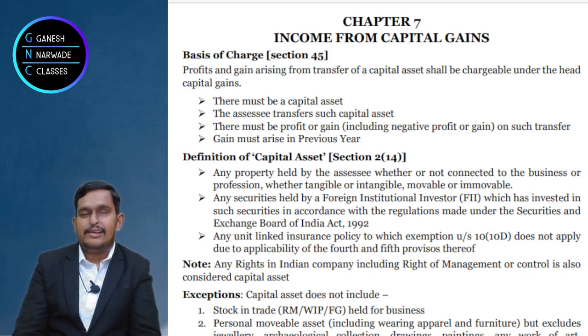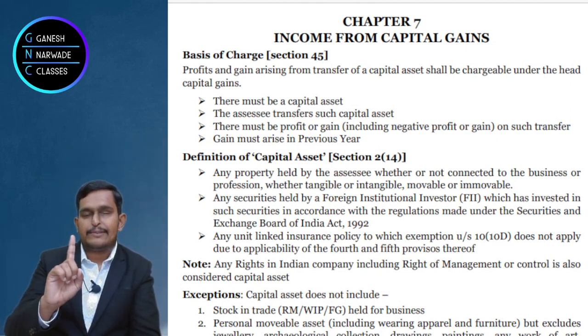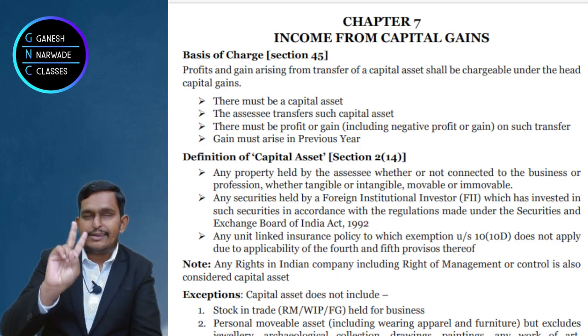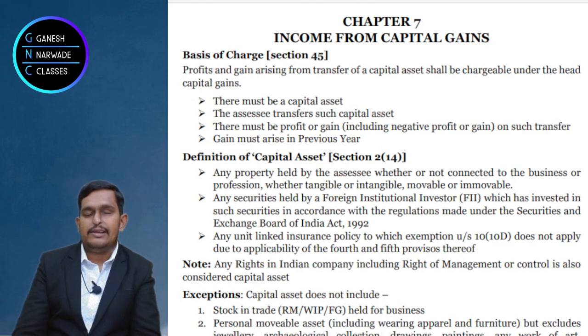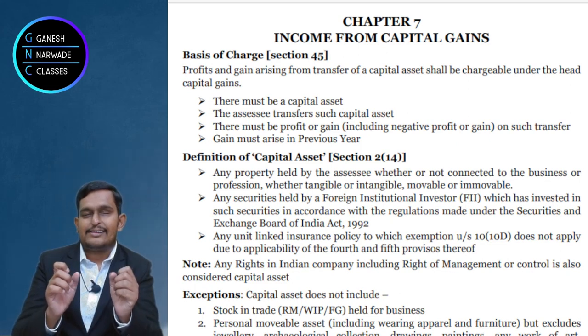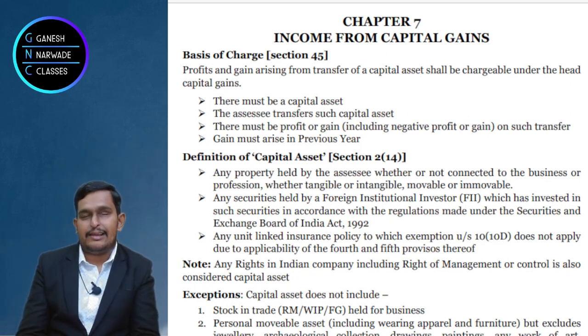Now let's see what are the 4 conditions under section 45. Basics of charge, 4 conditions only. First one, there must be a capital asset. Second one, it must be transferred. Third one, you must get either profits or losses from such transfer. And last one, all this should happen in the previous year, right? If this happens, then we will tax such income under capital gains.